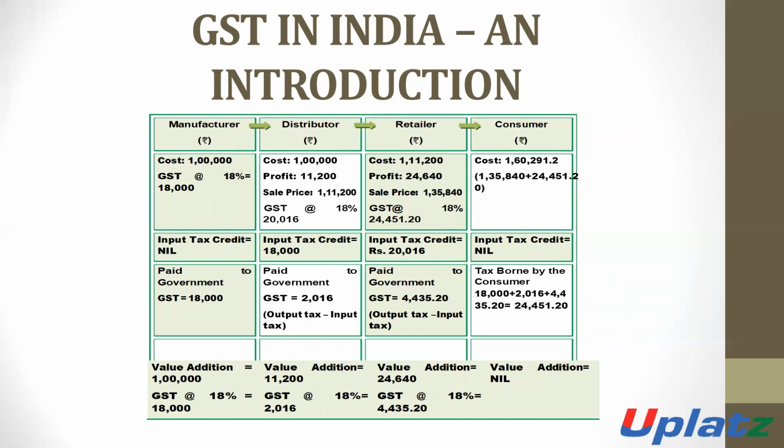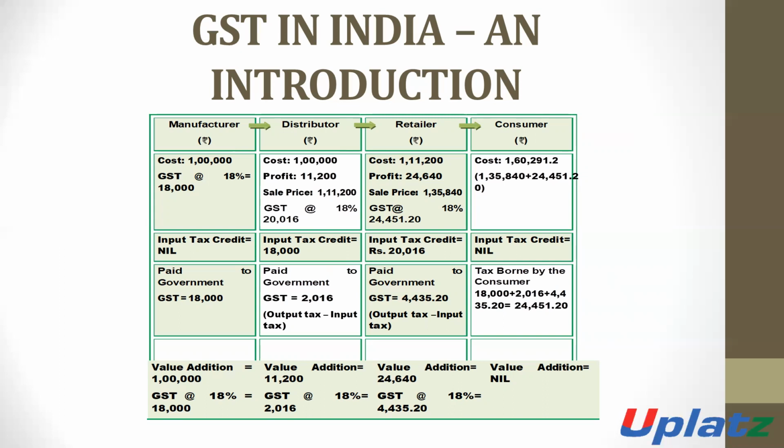The profit will be 11,200 rupees. So the total sale price will be 1,11,200.